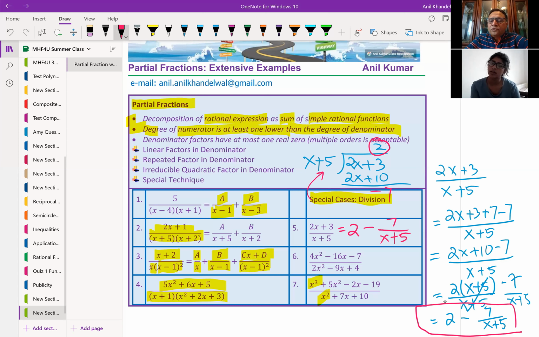So I have quotient of 2, and minus 7 is the remainder, divided by x plus 5. So straight away, I have written it as a partial fraction. Do you see that? It is much simpler. So if you know division, it is a one-step process. If you don't know division, it may take longer, but still you can do it. The idea is you can still do it, right?